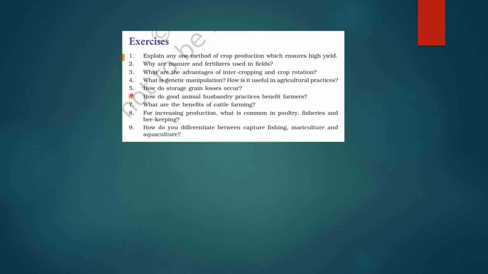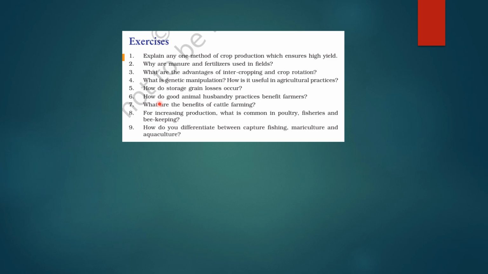Fifth question is, how do storage grain losses occur? So they occur due to factors like pests, अगर pests आ जाए like insects, rodents, ठीक है, fungal infections, moisture leading to spoilage, and poor storage conditions. These can result in reduced quality and quantity of grains. Okay, इसकी वजह से loss हो सकता है, right?